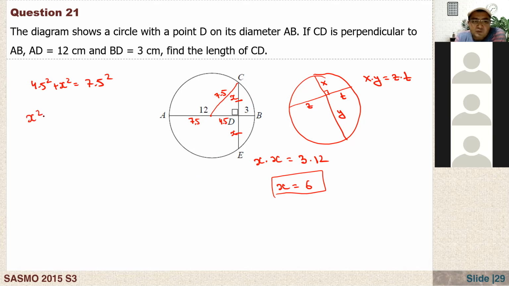Now from here, what is x squared? On the right hand side, we have 7.5 squared minus 4.5 squared. That's just a squared minus b squared. 7.5 minus 4.5 is equal to 3, times 7.5 plus 4.5, that's equal to 12. Now we got the same thing. Now from here, what is x? It is equal to 6.